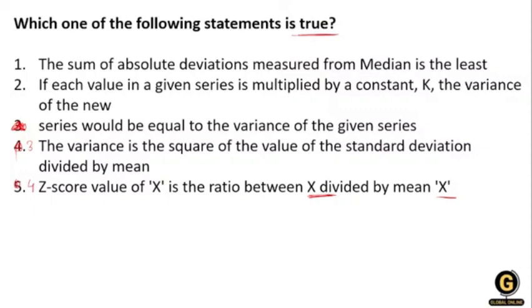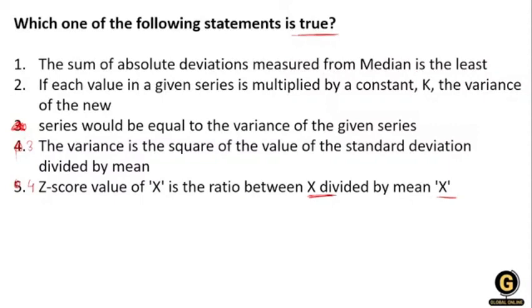Try it with yourself, then I will explain you. Let's understand. I'm starting with option number 1. The sum of absolute deviation measured from the median is least.